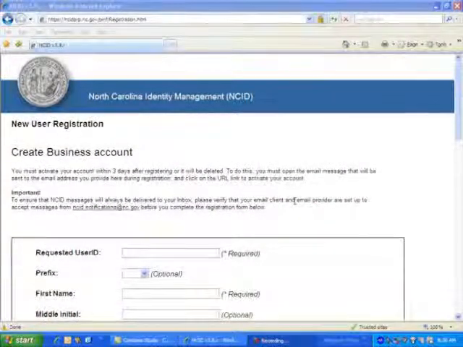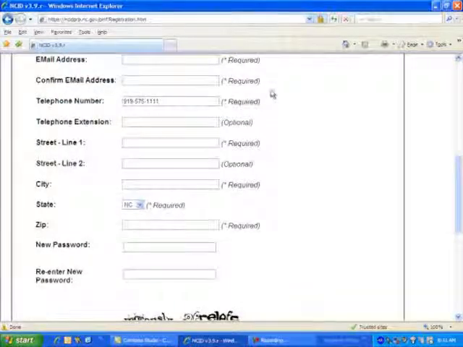You must activate this account within 3 days after registering for it, or it will be deleted. In order to do this, you must open the email message that is sent to you by the NCID notifications. Once you open the email, you will click on the URL link. I'll show you this in a moment. A couple of other things worth pointing out here. The telephone number must be typed in with the format of having an area code. Also, all lines with an asterisk are required.